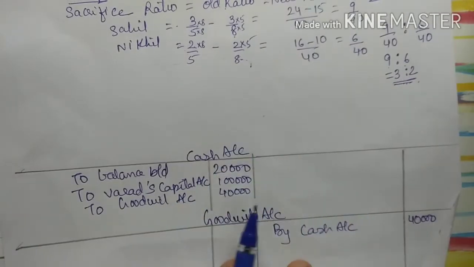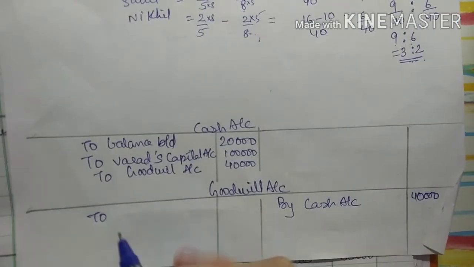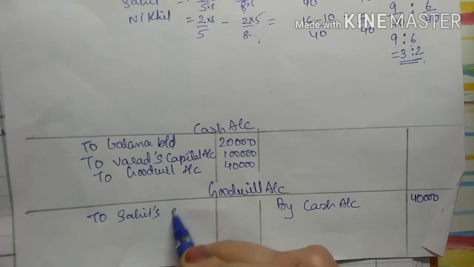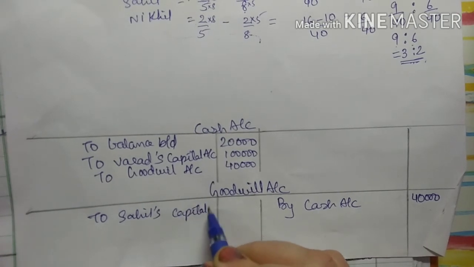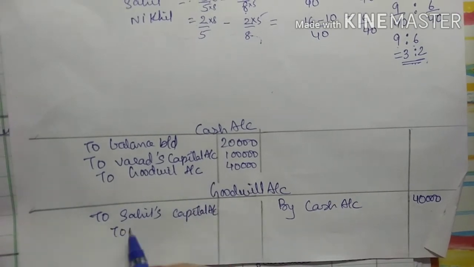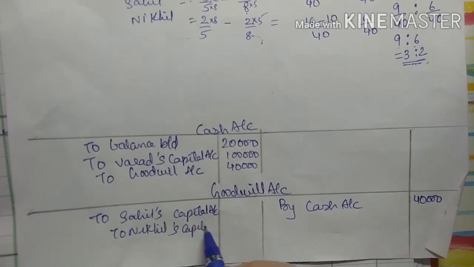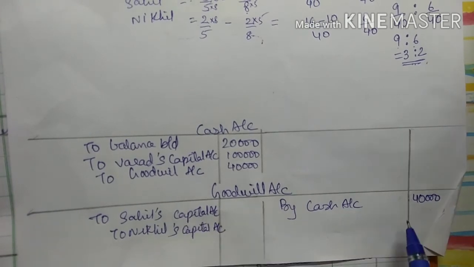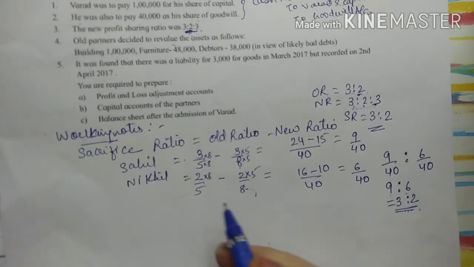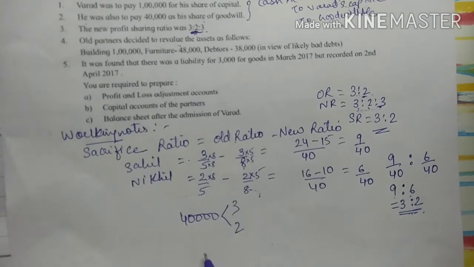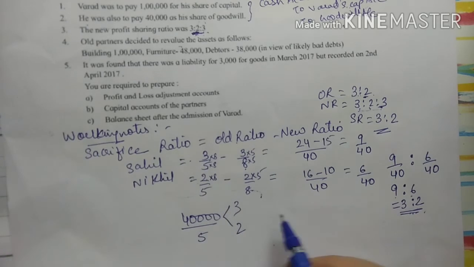So in my goodwill account debit side, I will write to Sahil's capital account, to Nikhil's capital account. Now the goodwill is how much? 40,000. So when 40,000 is to be divided into 3:2, that is I will divide it by 5.